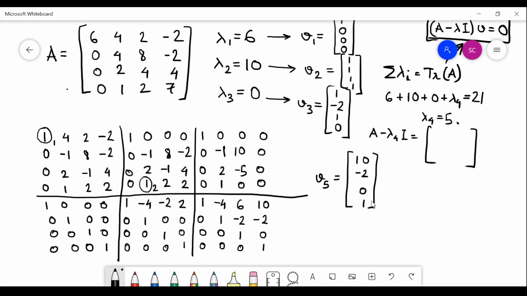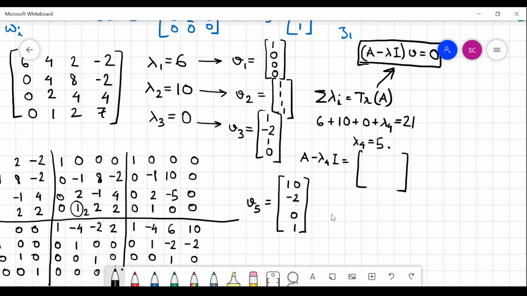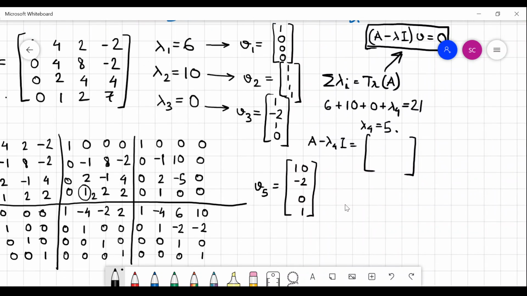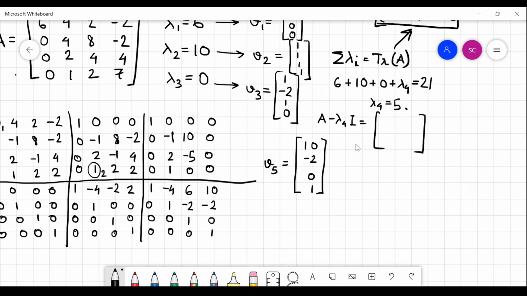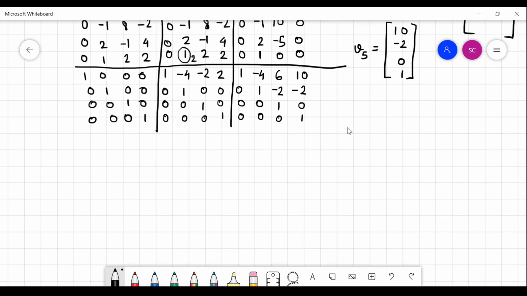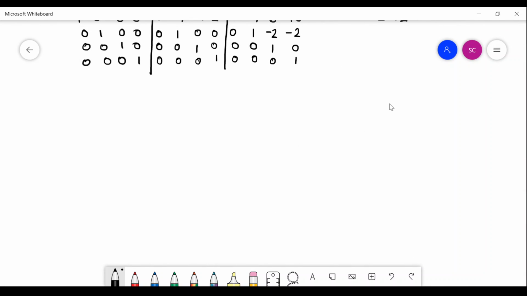You should do a cross check at every place where you are doing a computation. You should do a cross check whether V5 satisfies this equation. So I leave it with you. So you should check whether A minus 5I into this V5 is 0 or not. So I hope you will do the cross check. So without spending time on the cross check of this, I now form my M matrix directly.